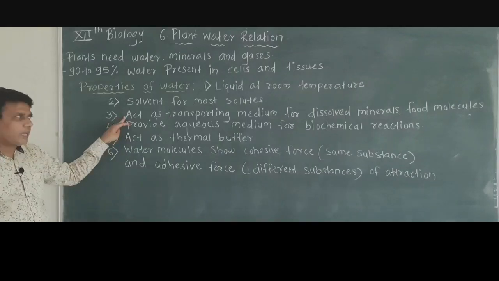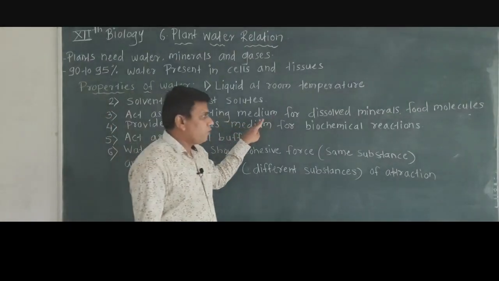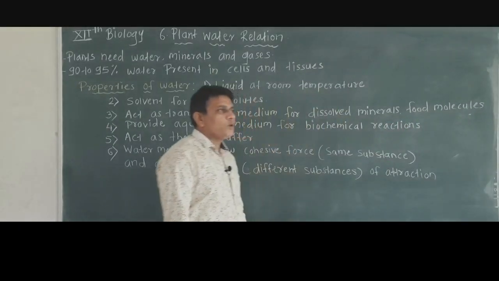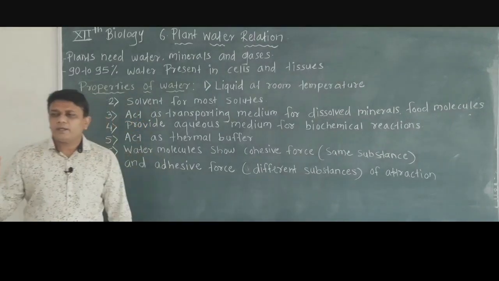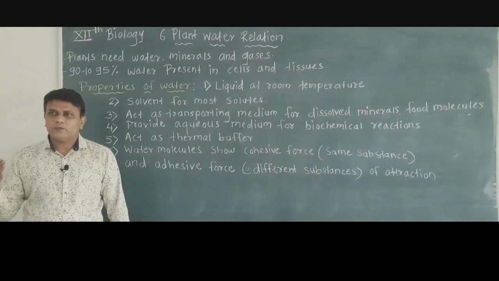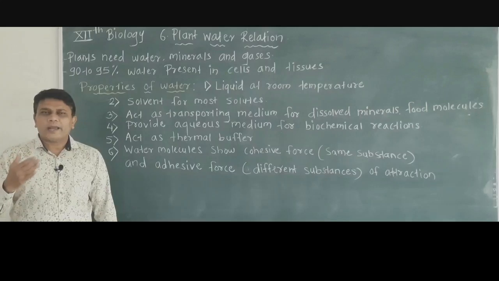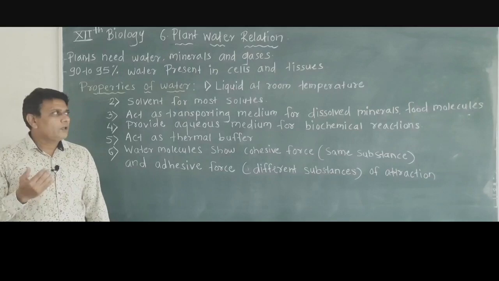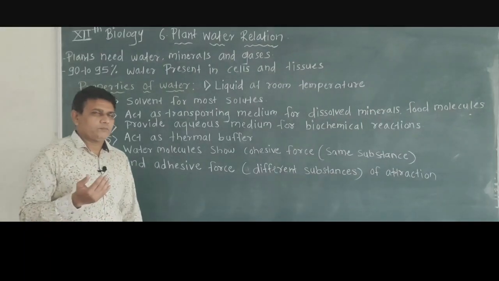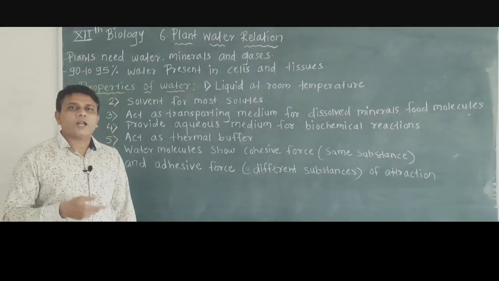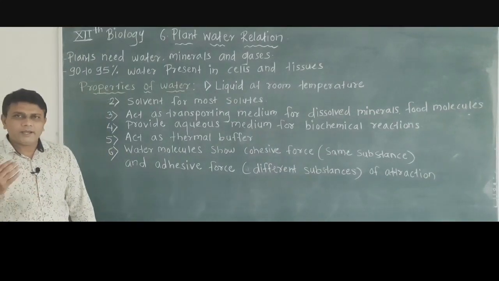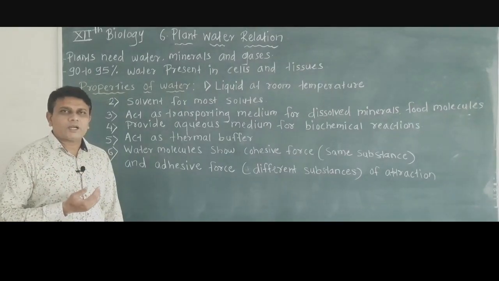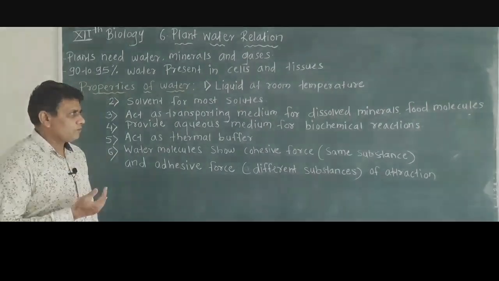Then water acts as a transporting medium for dissolved minerals and food molecules. You know that the main organ of the plant for water absorption is the root. So the root absorbs water, and along with water different types of minerals are also absorbed, and with the help of water these minerals are transported to leaves.